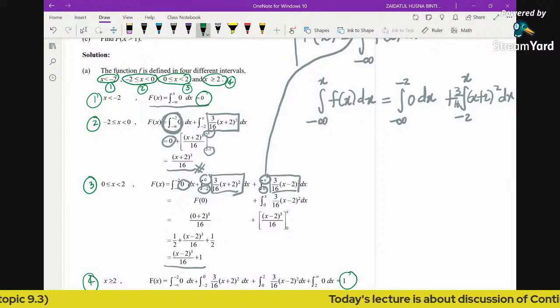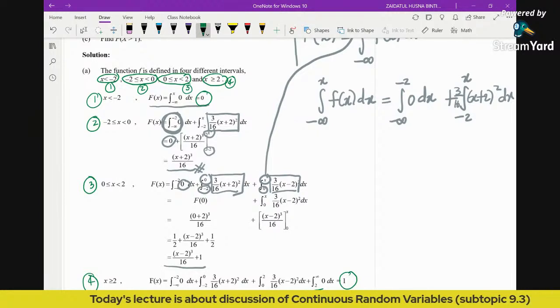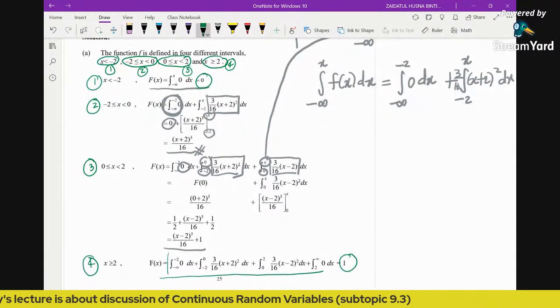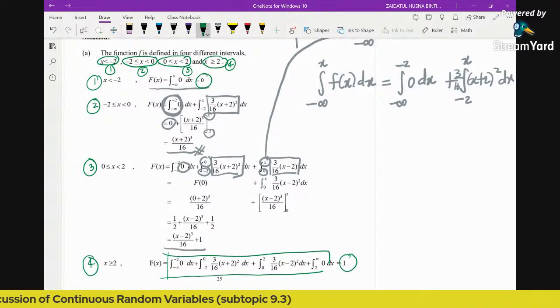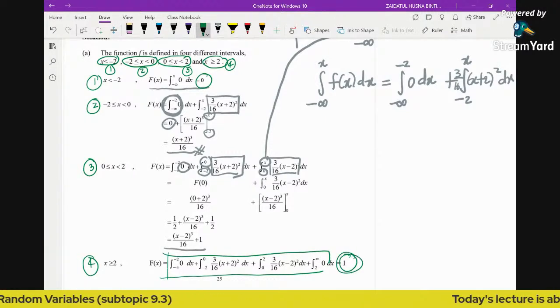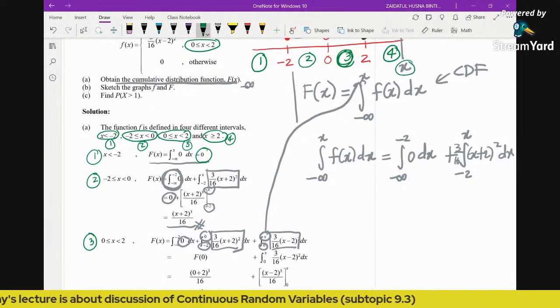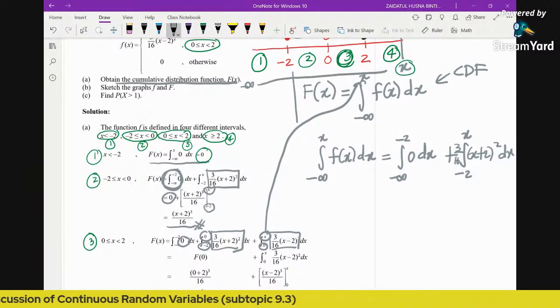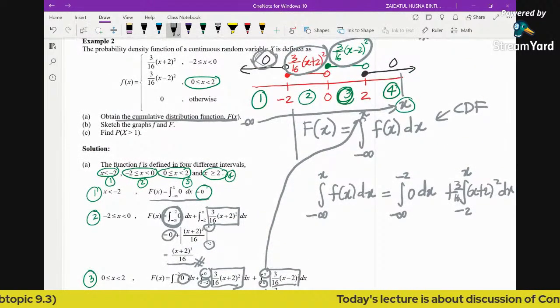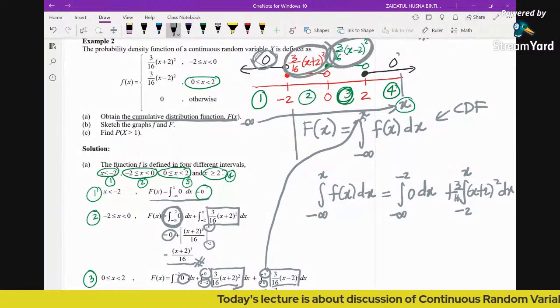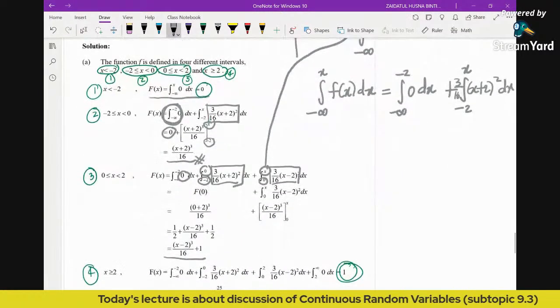You may ask, Madam, do we have to provide all of this integral? Can't we just write down 1? The answer is no, you still need to write down this integral, but you don't really have to show the integration. You can just give the value as 1. If we put the x here, from negative infinity to reach this x, it will cross over 4 different regions, which means we cross over 4 different functions. That's why we have 4 different integrals here.